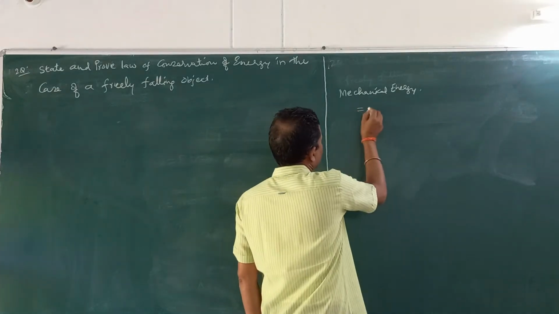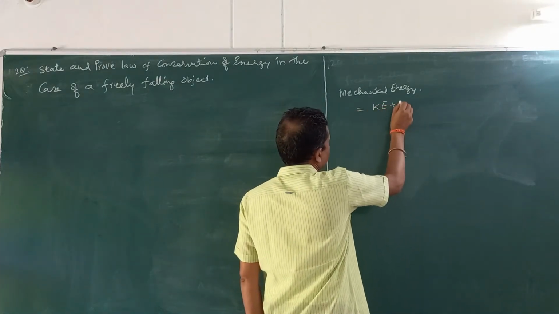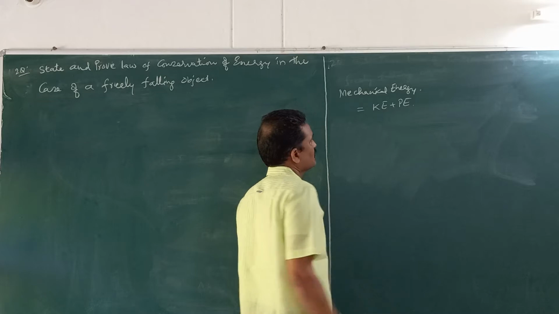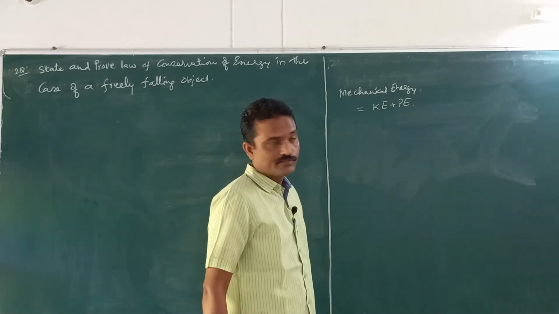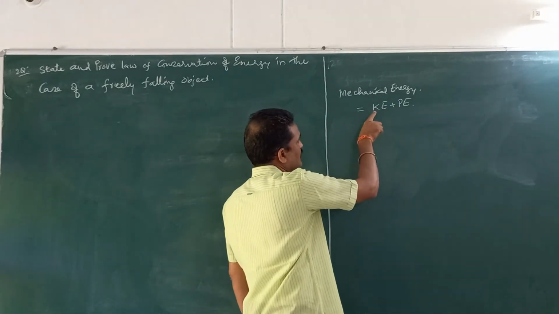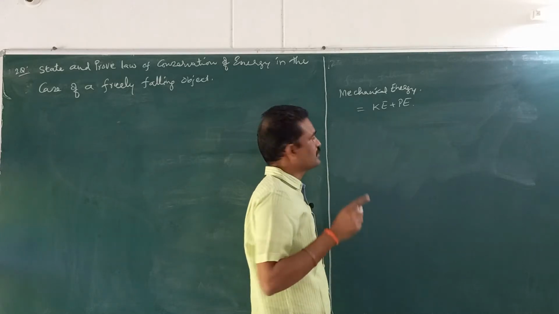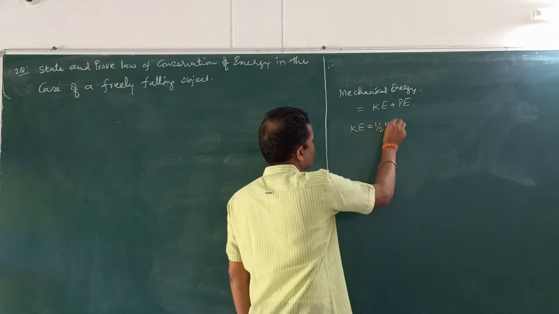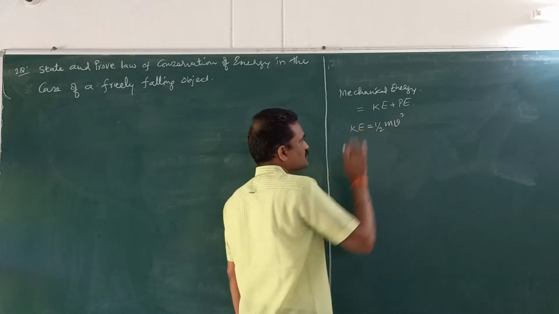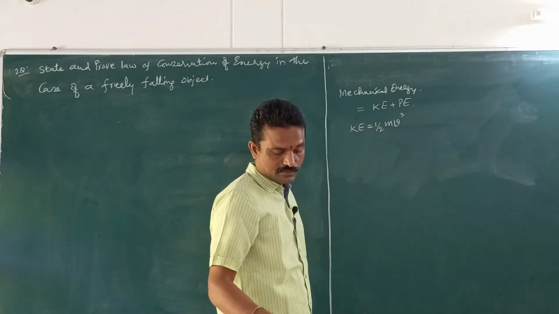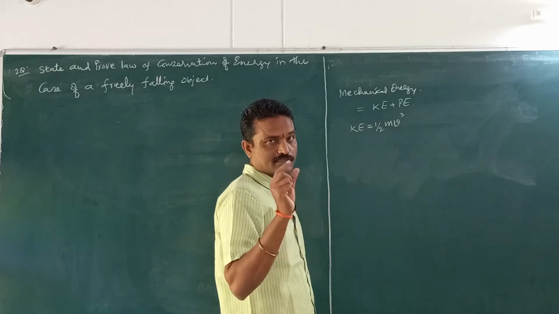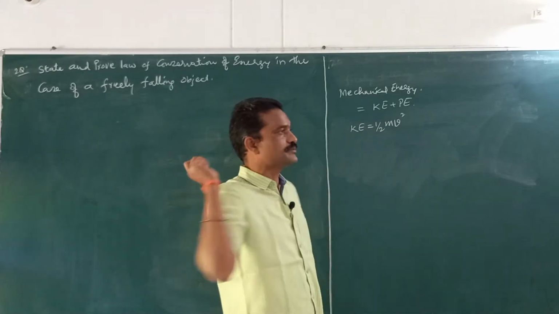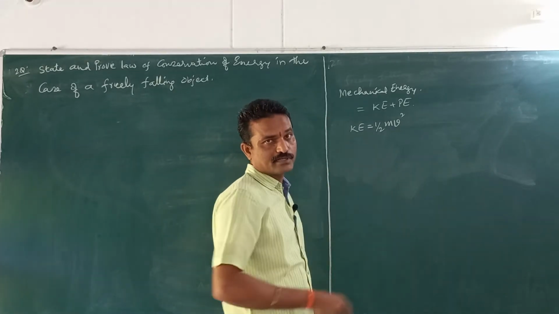What do you mean by mechanical energy? The sum of kinetic and potential energies is called mechanical energy. We discussed what is kinetic energy. Kinetic energy is the energy possessed by a moving object. So, kinetic energy is given by half mv square. If the object is at rest, kinetic energy becomes 0. So, a stone on the table has got 0 kinetic energy. When I throw it with some speed, it will have some kinetic energy.